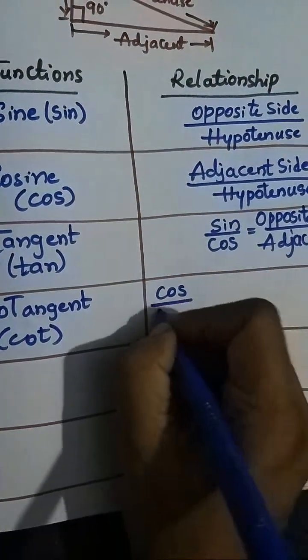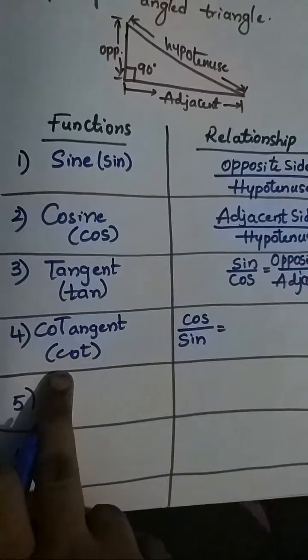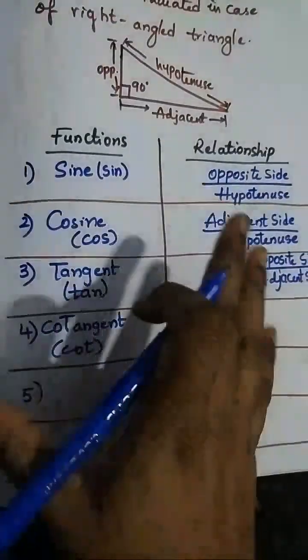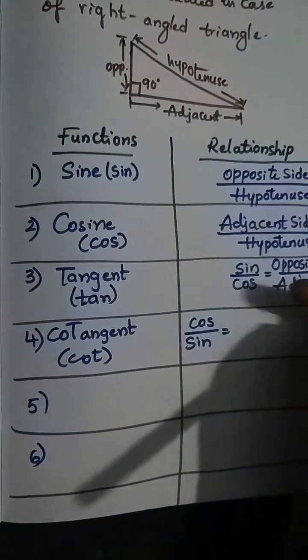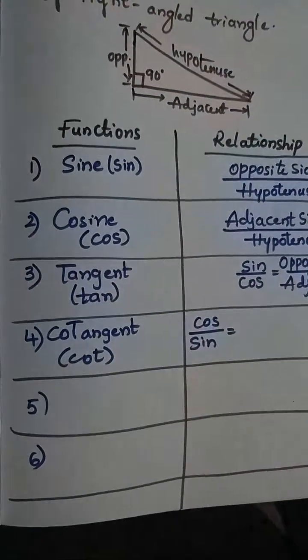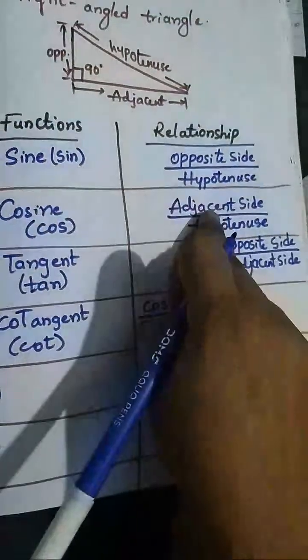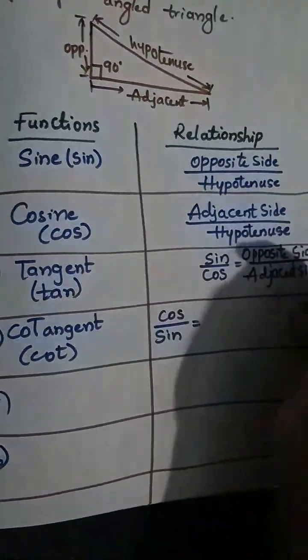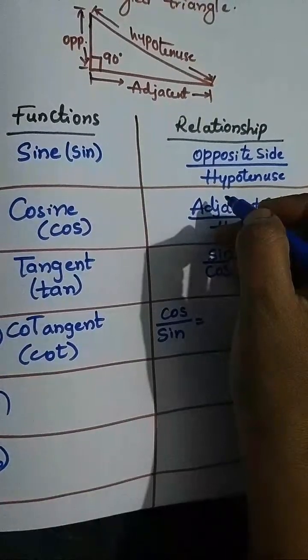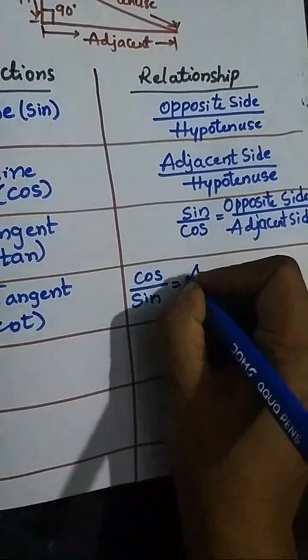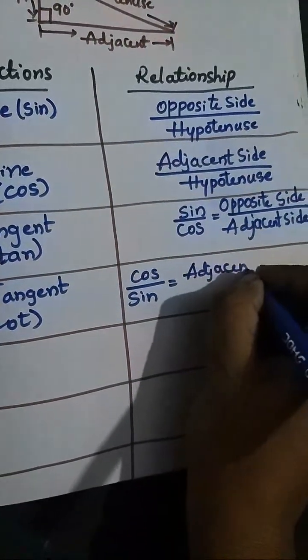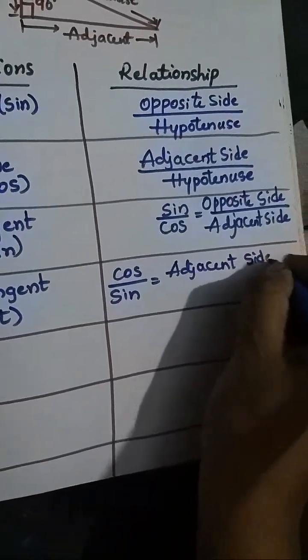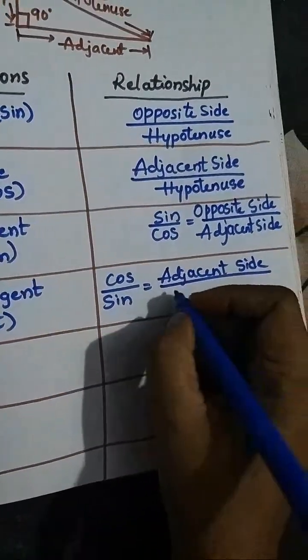Cos by sine means cotangent, we call it cot. Using the relationship, cot is cos by sine. Cos means adjacent by hypotenuse, sine means opposite side by hypotenuse. Hypotenuse gets cancelled, we get adjacent side by opposite side. We use this in problems.